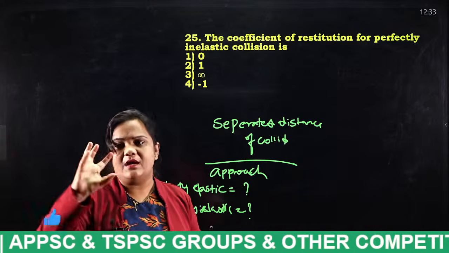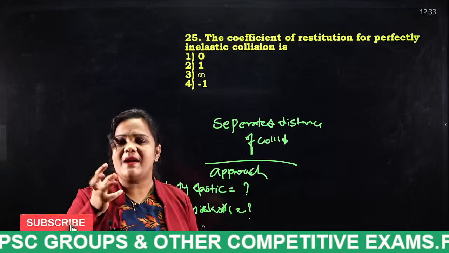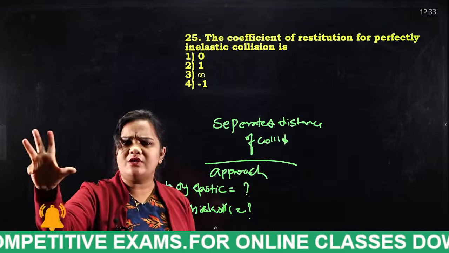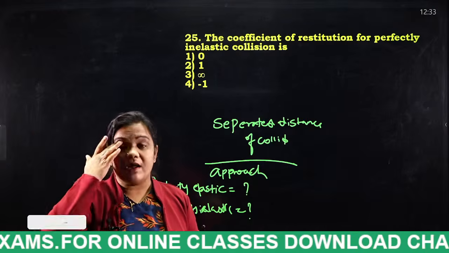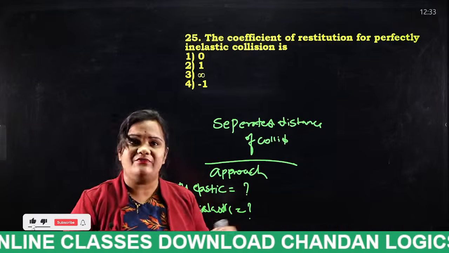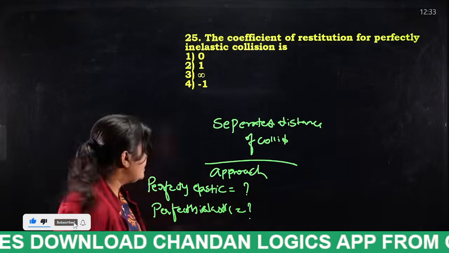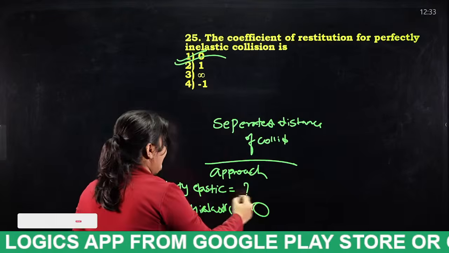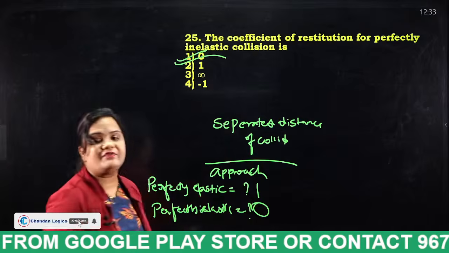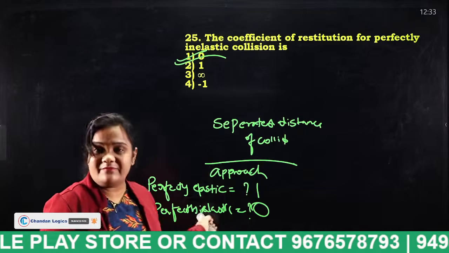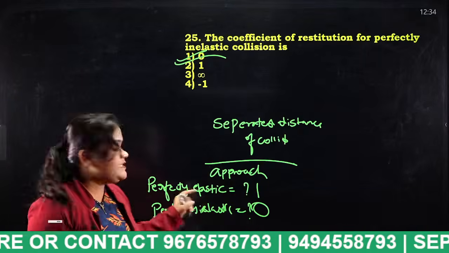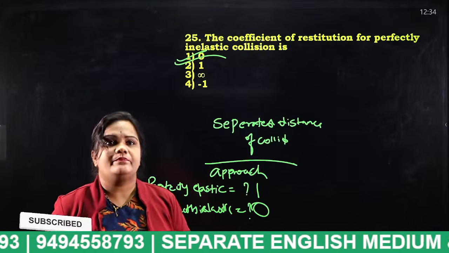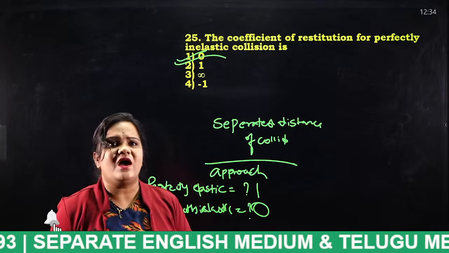But take mud and hit it against the wall. It sticks to the wall, and that is known as perfectly inelastic. So the answer for this question is 0. For perfect elasticity, the coefficient of restitution is 1, and for perfect inelasticity, it is 0.